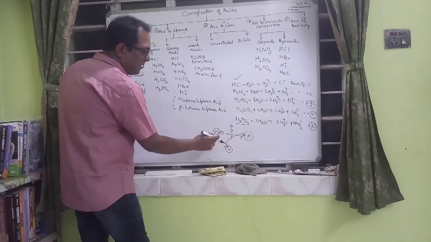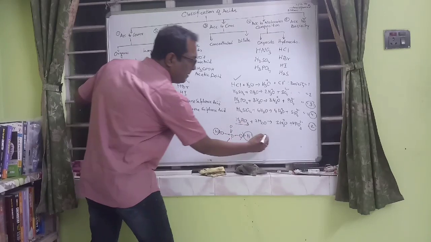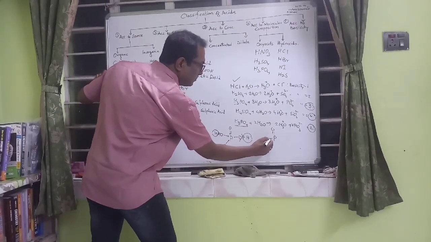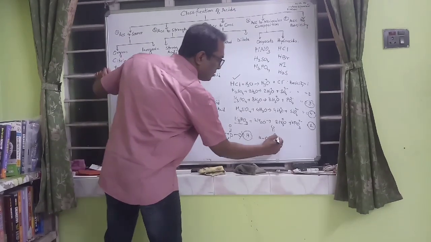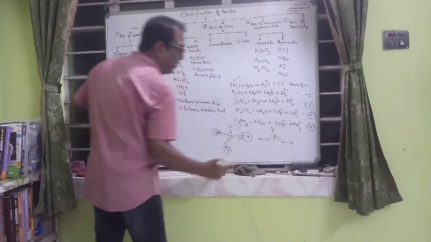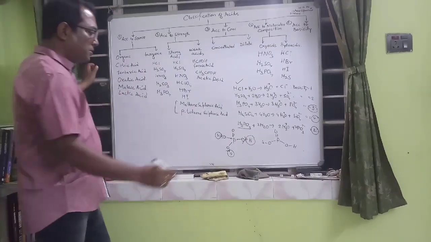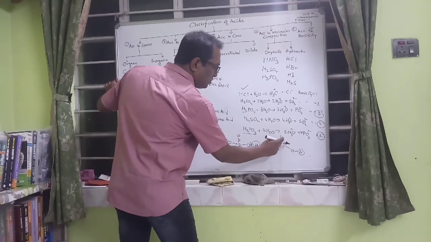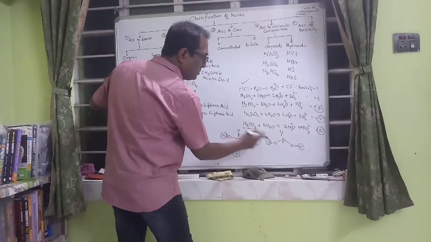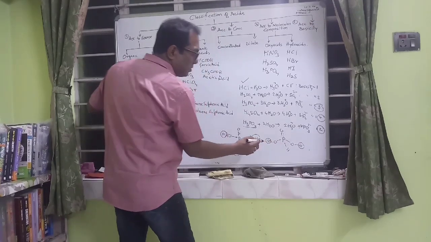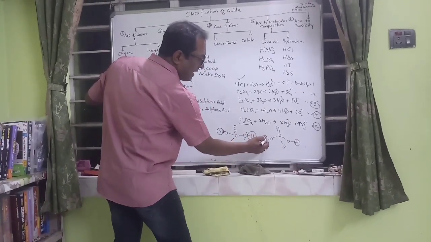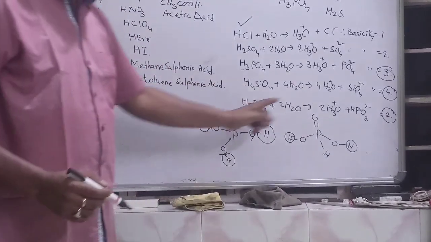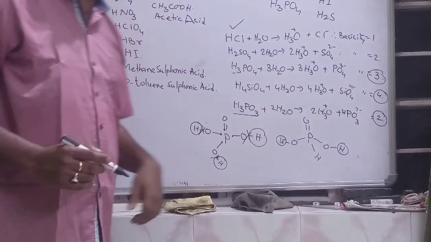But this is not the case in H3PO3, because here the number of oxygen is 3. In the case of H3PO3, the phosphorus joins directly with hydrogen. So you can see only these 2 hydrogens are replaceable, while this one is not replaceable, and so this is what we call the basicity is 2.